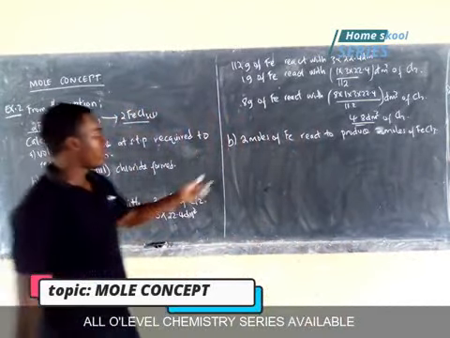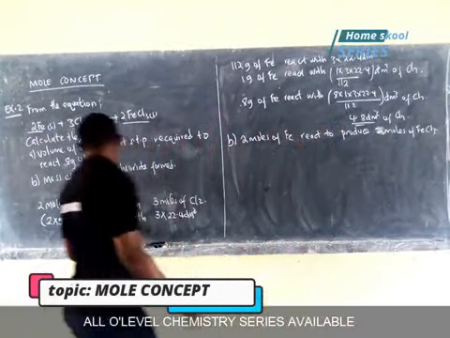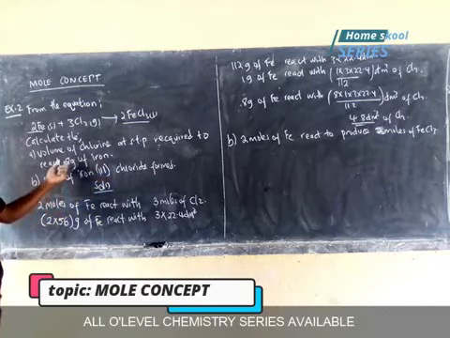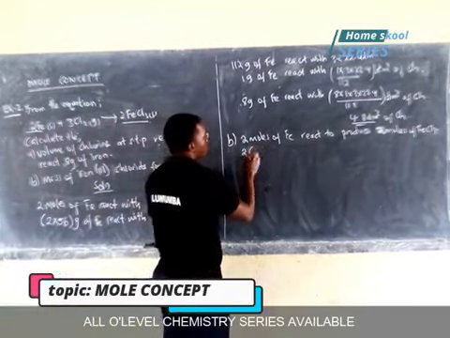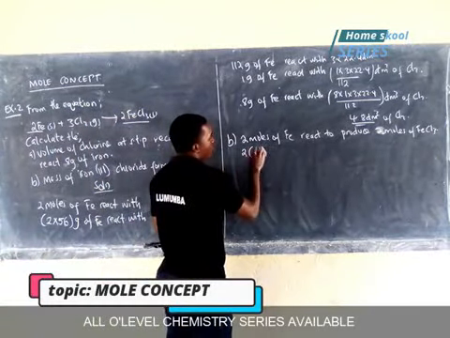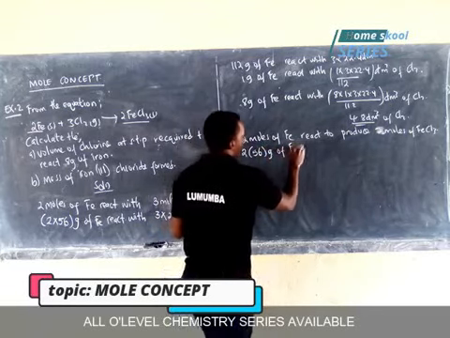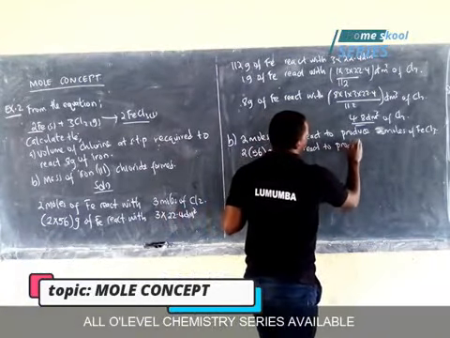So let me change these moles to masses, because I need masses at the end of it all. They're asking for mass. Yet I also have the mass of iron that reacted. So here you have 2 times 56. These are now grams of iron react to produce.